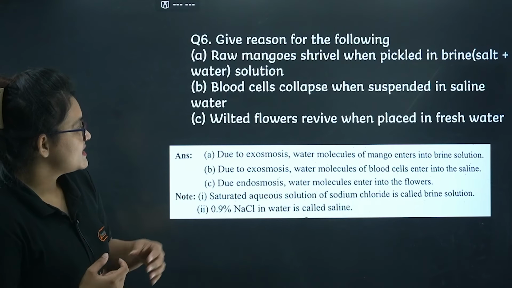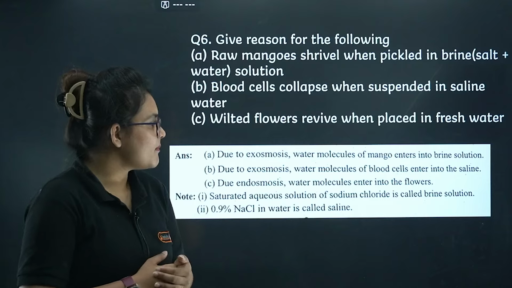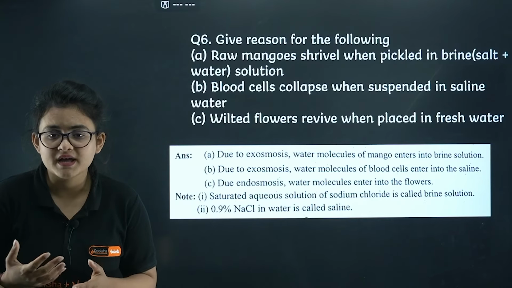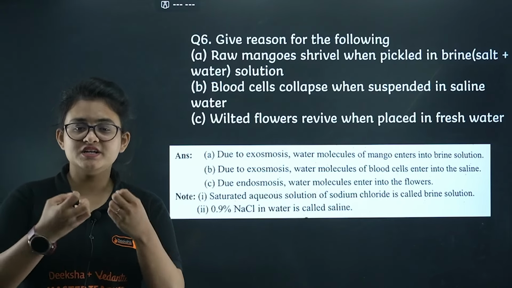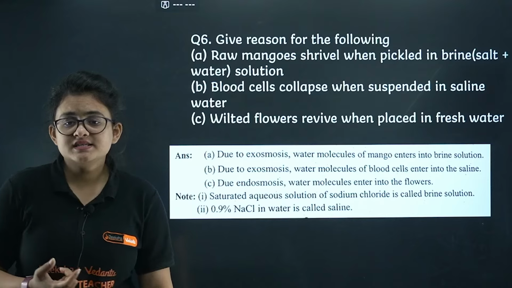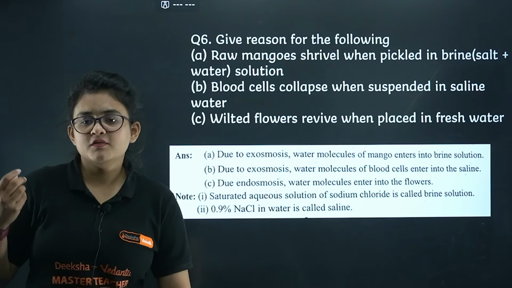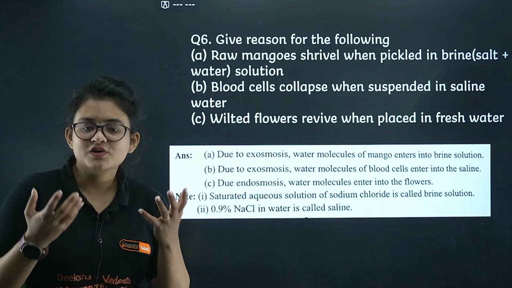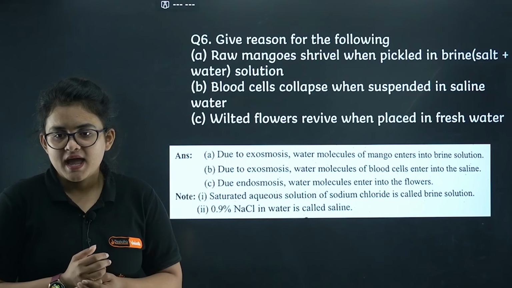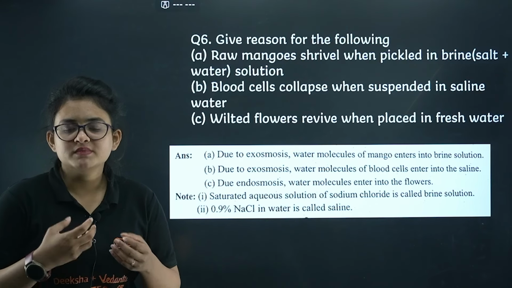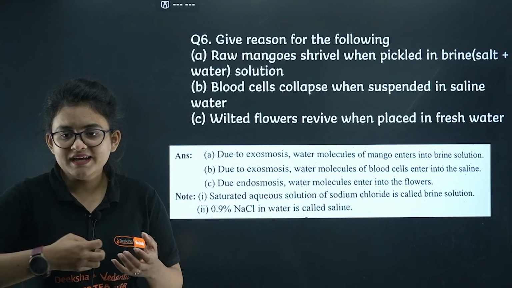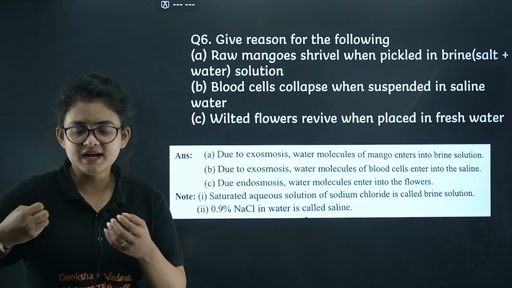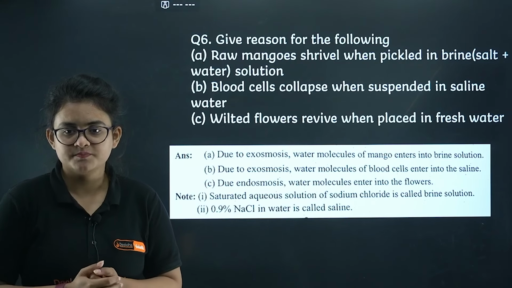So as a result of this, water molecules of the mango enter into the brine solution, as a result of this it gets shriveled, right? Next is, blood cells collapse when suspended in saline solution. What happens? Here also exosmosis takes place, and the water molecules from the blood cell come out from that and enter into the saline solution.